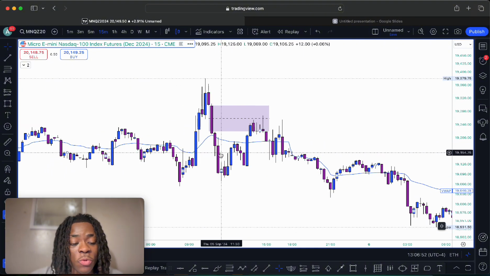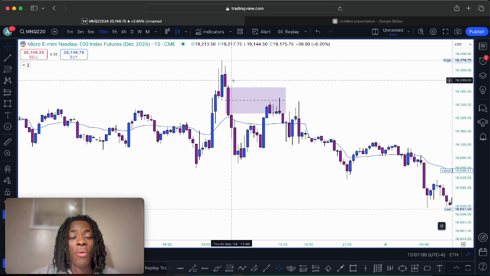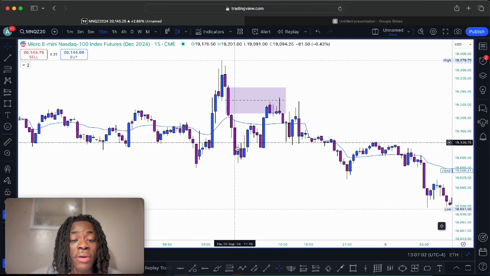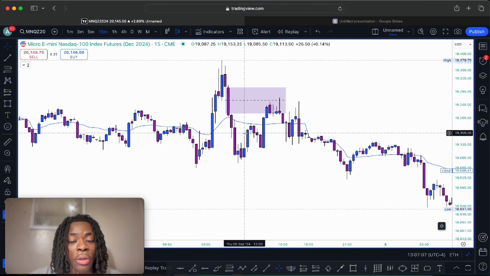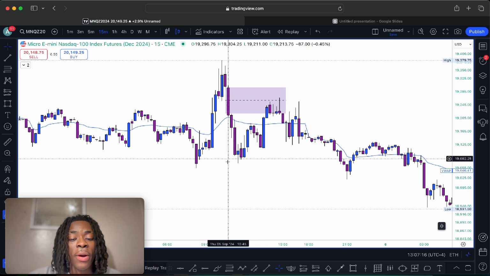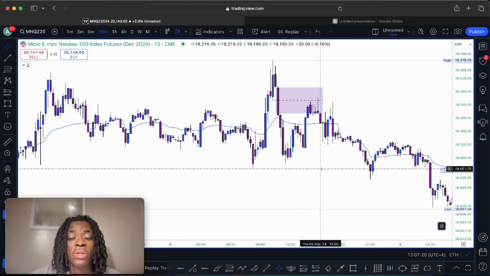So now the difference between a bullish and a bearish. Well, now we know that bullish means that price is in an uptrend. Bearish means that price is in a downtrend. Now price formed a bearish fair value gap that price often retraces into as a draw on liquidity. In this case, this is a bearish fair value gap. Price is retracing into it to move farther towards the downside.